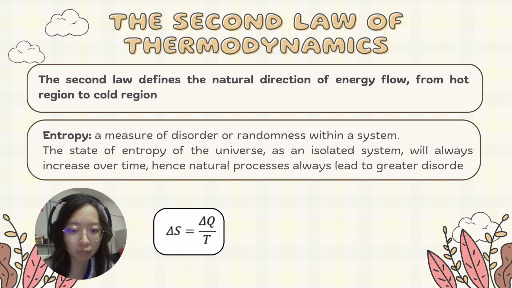This can also be explained mathematically. Now, consider heat flowing from a warmer room to a cooler surrounding. The system entropy decreases due to heat loss, but the surrounding entropy increases more significantly. So when we calculate the total entropy change for the universe, the change of entropy of the system plus the change of entropy of the surrounding will always be a positive value. This aligns with the second law, confirming the irreversibility of natural heat flow.